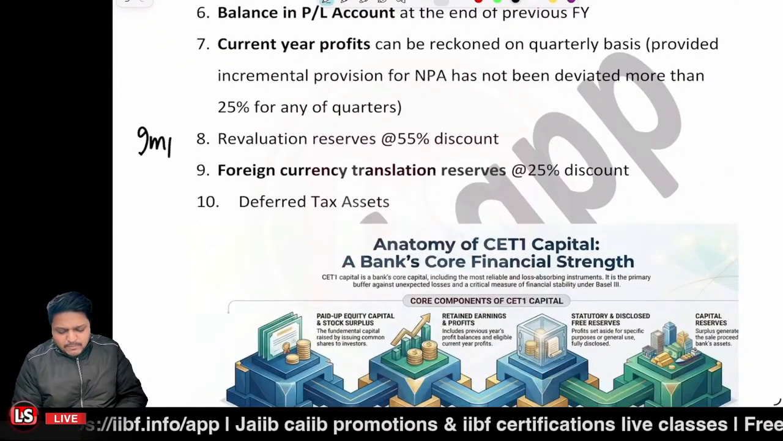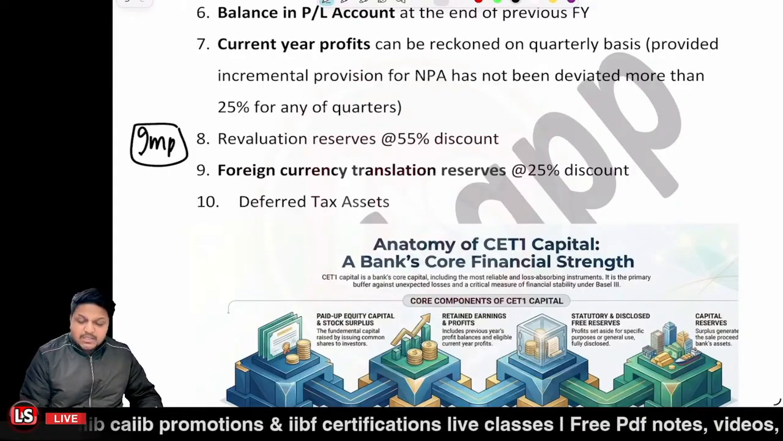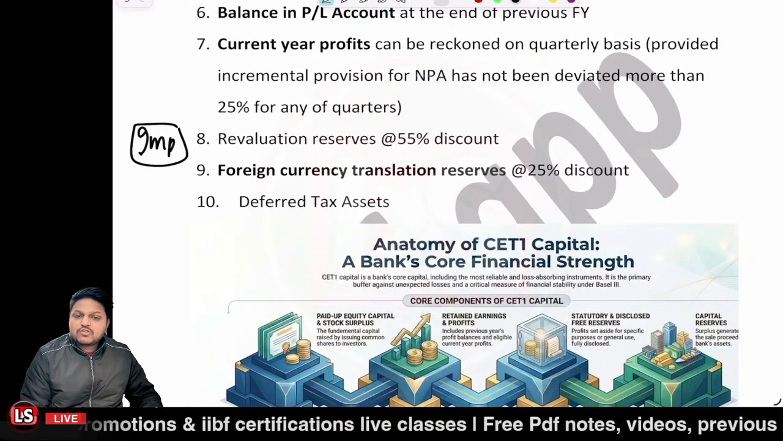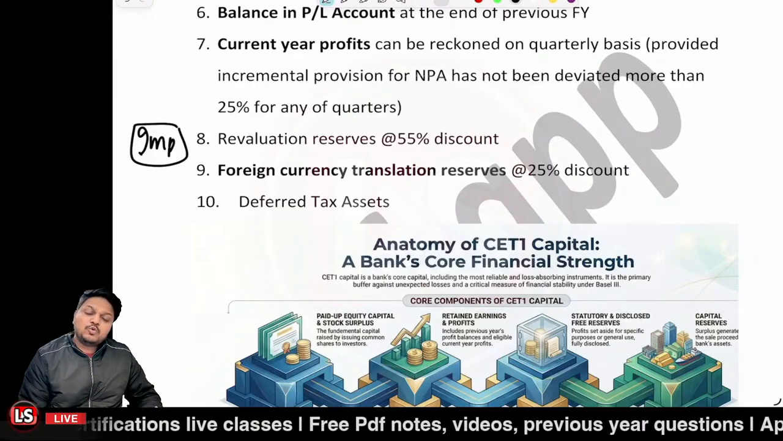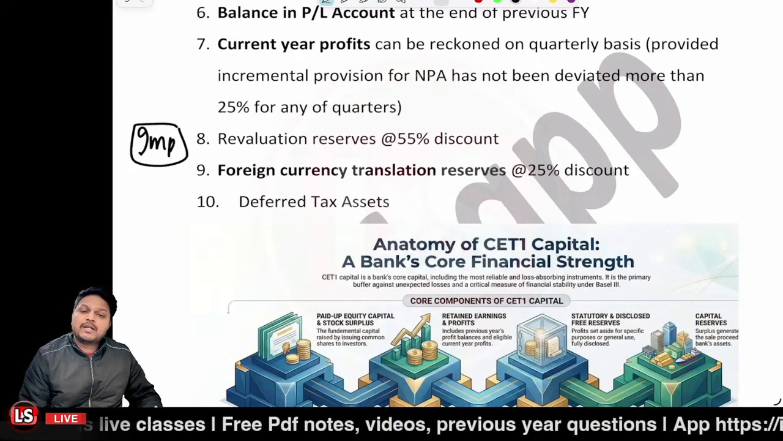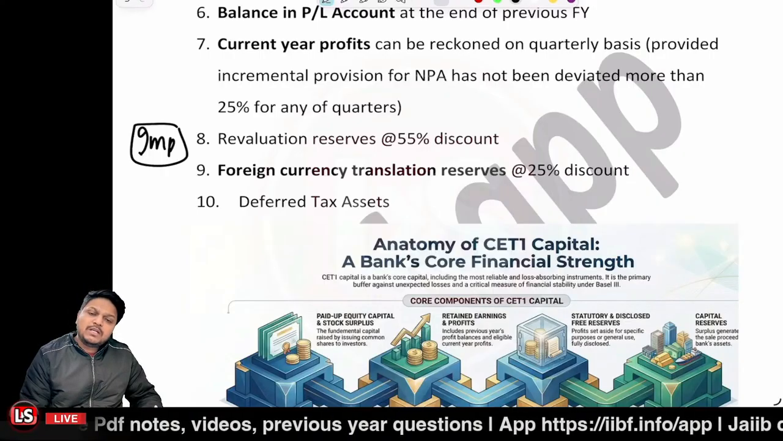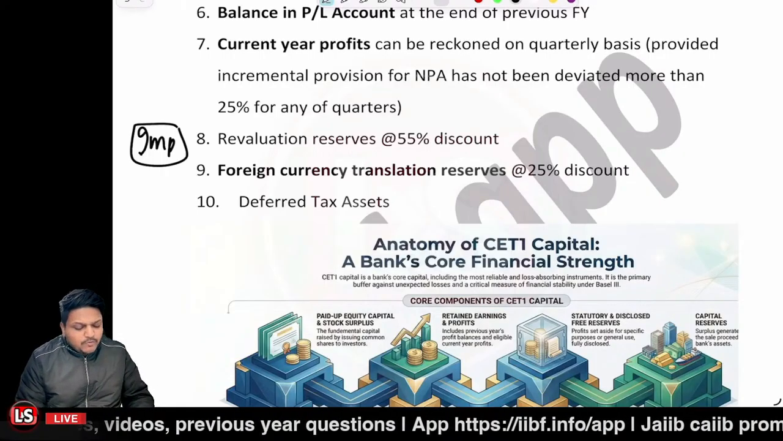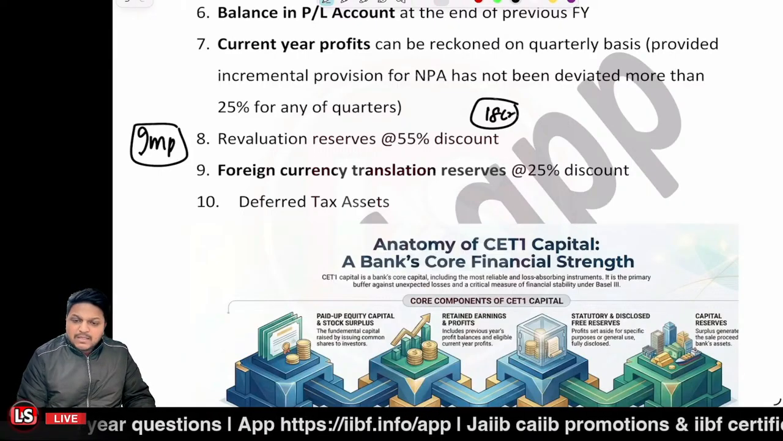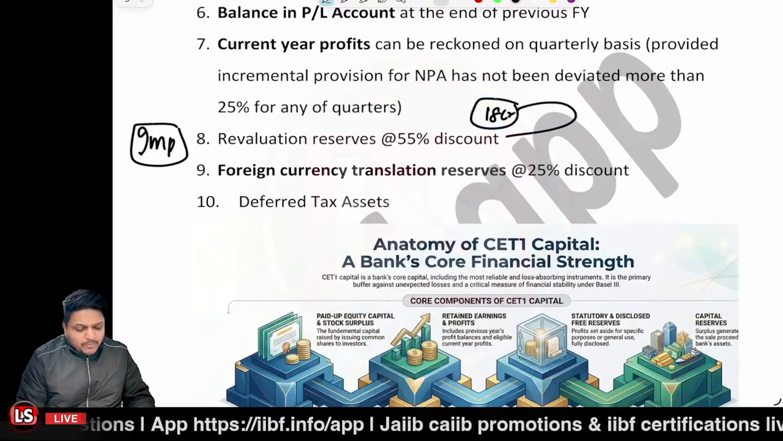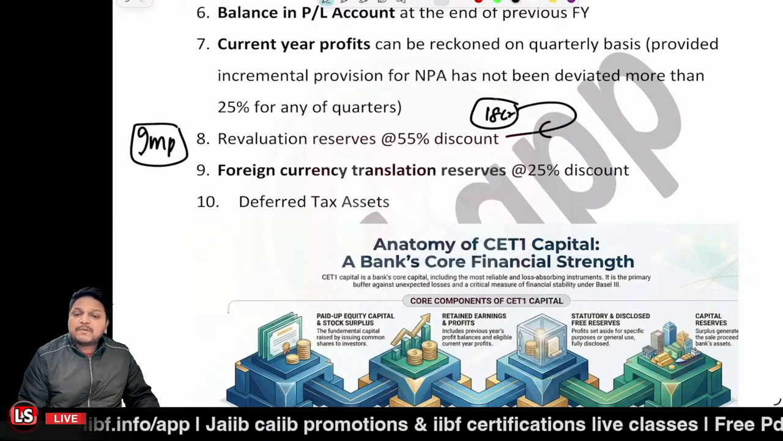Further, revaluation reserves, very much important. Previously, it was said to be a component of the tier 2 capital, but now it's a component of the CET1 capital. Now the revaluation reserves: let's say previously your asset was worth 2 crore rupees in the year 2002, but now when you revalued it, it is around 20 crore. Now there is 18 crore of value increment in that. And now you can consider this 18 crore value as your CET1 component, but at a 55% discount.